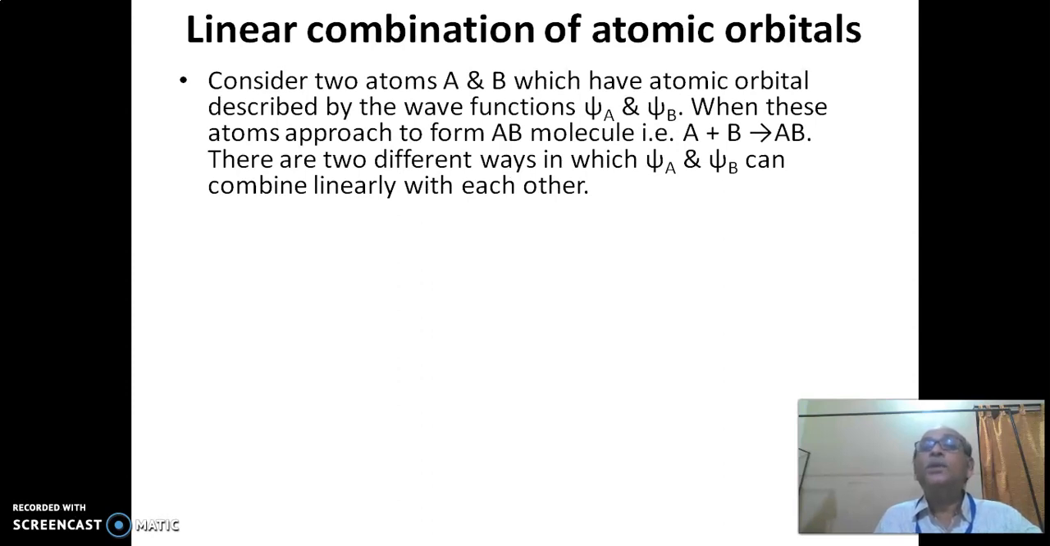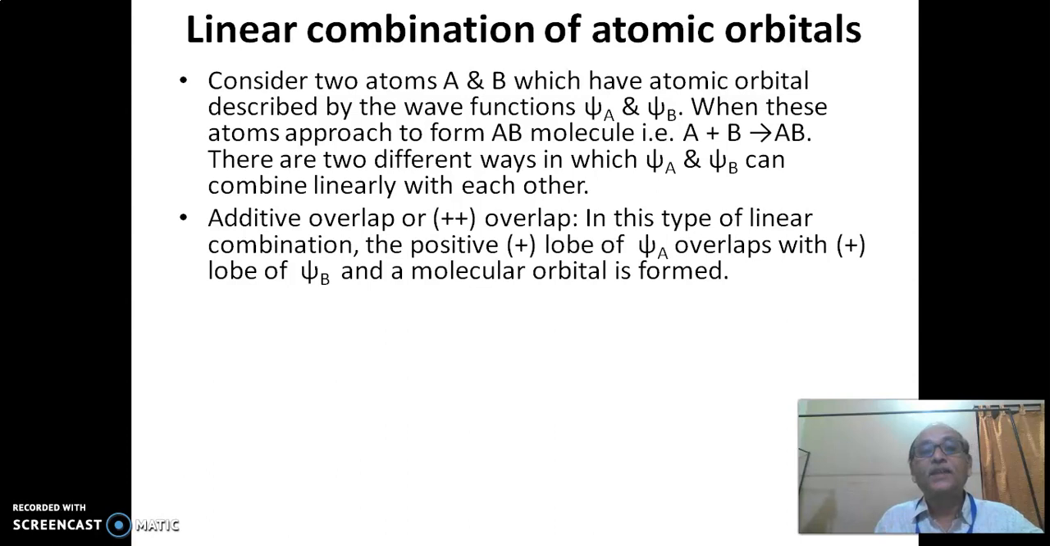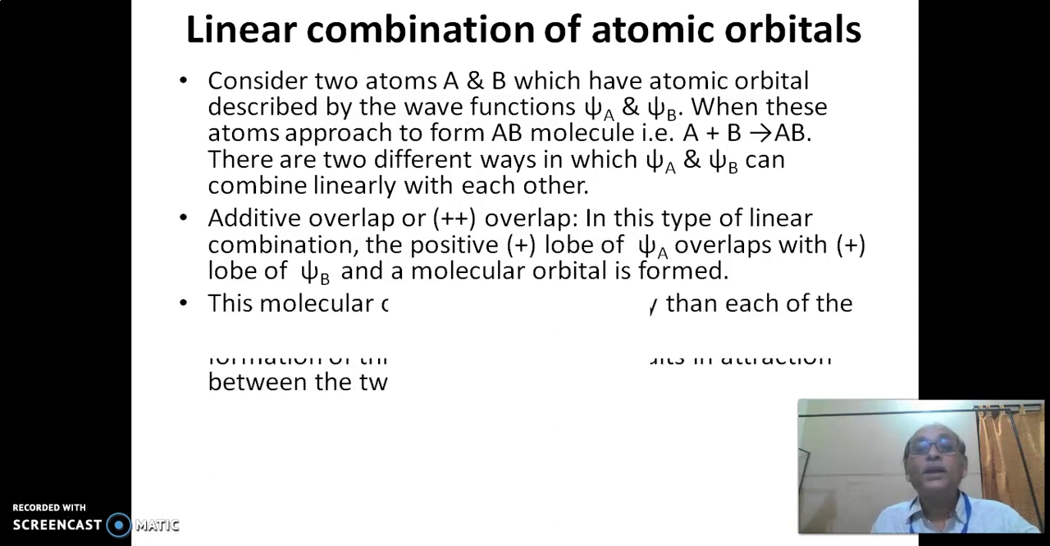Consider two atoms A and B which have atomic orbitals described by the wave functions psi A and psi B. When these atoms approach to form an AB molecule, that is A plus B gives rise to AB, there are two different ways in which psi A and psi B can combine linearly with each other. First, additive overlap, it means plus overlap. In this type of linear combination, the positive lobe of psi A overlaps with the positive lobe of psi B and the molecular orbital is formed.